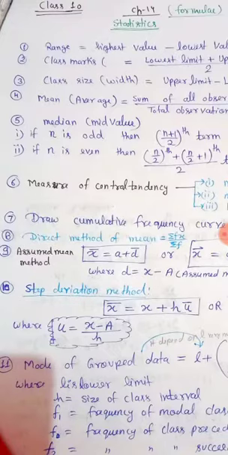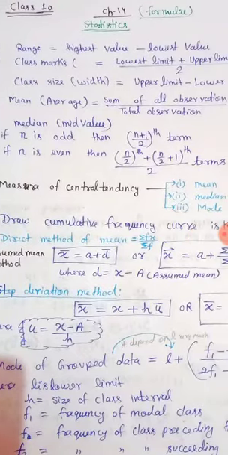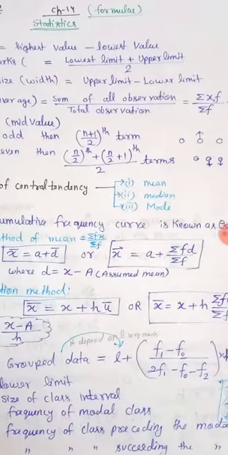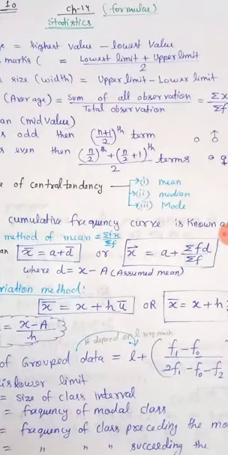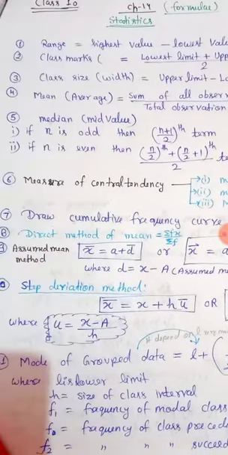U bar you find simple like a mean. Then you write your x bar equal to a plus h times u bar, where a is the observation which you have assumed and h is your class size and u bar is your average that you will get by assumed mean method.